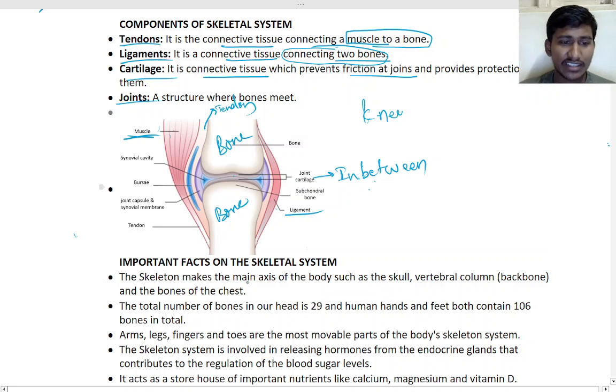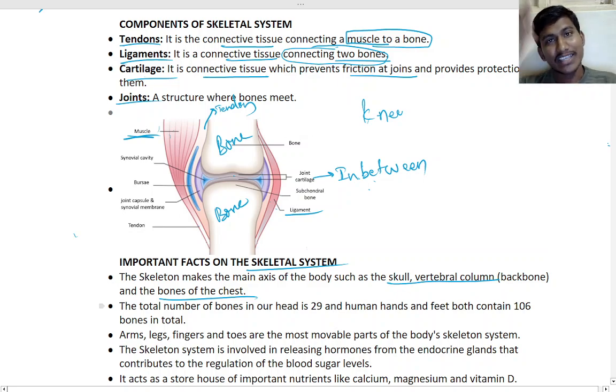So see here, what are the important things about the skeletal system? The skeletal system makes the axis of the body, such as the skull, vertebral column, backbone, and bones of the chest. So the skeletal system forms the main part of the body, that is our skull.